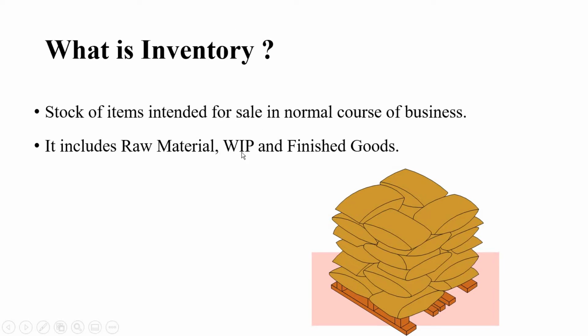Coming to WIP. WIP indicates here work in process or work in progress. In this case, we just call this one as semi-finished goods. They are the raw materials that have been taken out of the raw material store and are now undergoing the process of their conversion into the final products.